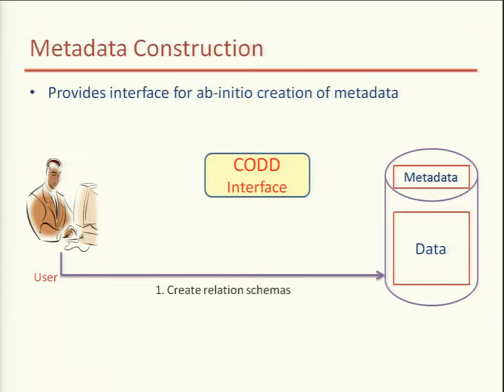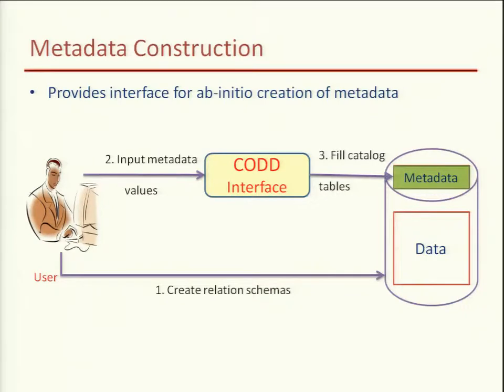First we create the relation schema. Suppose you have employee, student or different kinds of tables. First we create those tables. Then the user inputs the metadata values. Instead of data, it inputs the metadata. And what the Code interface does is fill the catalog, all the metadata tables, with these values given by the user.